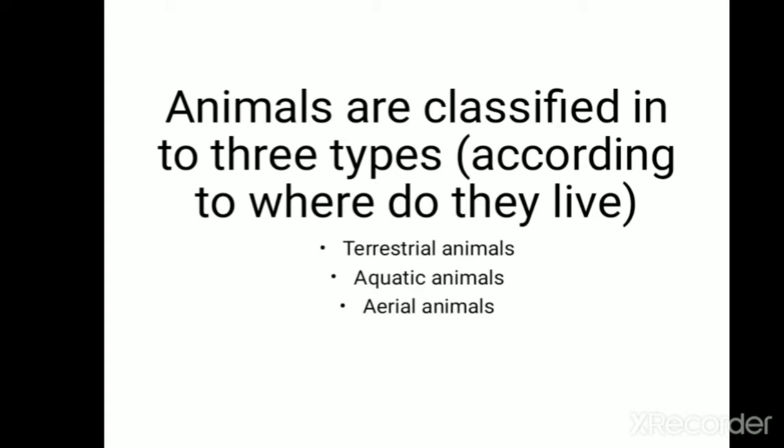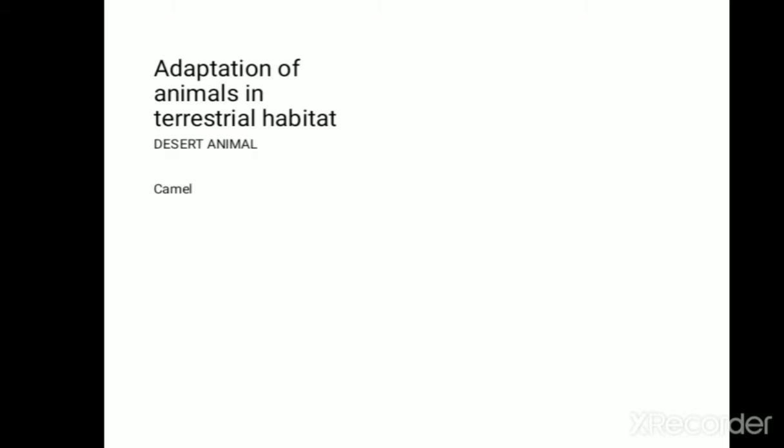It's classified into three types according to where they live. First one is terrestrial animals, second is aquatic animals, and third one is aerial animals. Terrestrial animals are animals which live on the land. First of all, we will learn about desert animals.